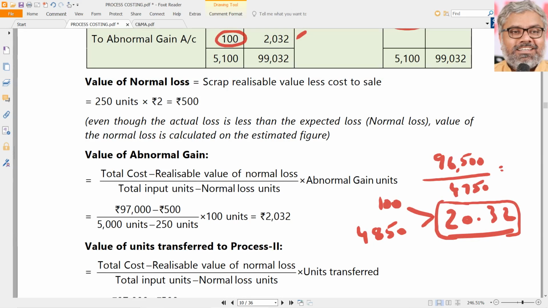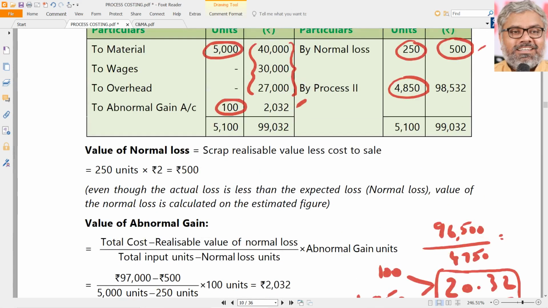Multiply that, 4850 into 20.32. It will be how much? 98,552 or approximately 32, depending upon the balancing figure. So 20.32 into 4850 will be 98,552 if we calculate only like that.